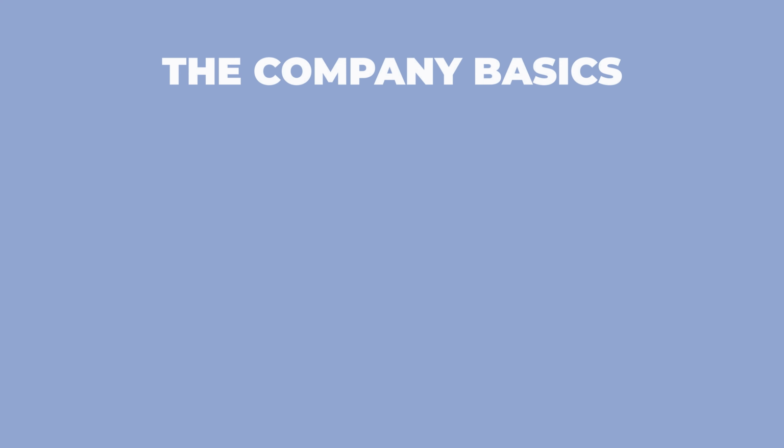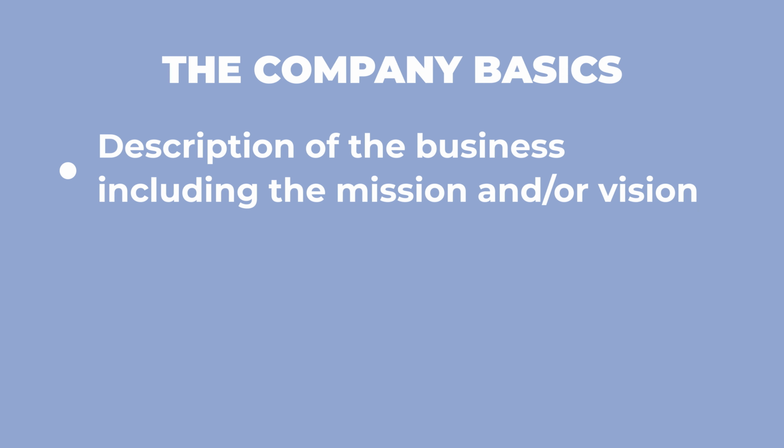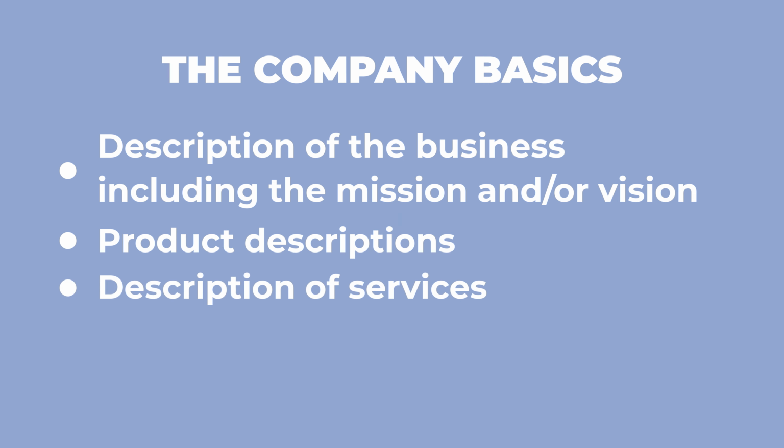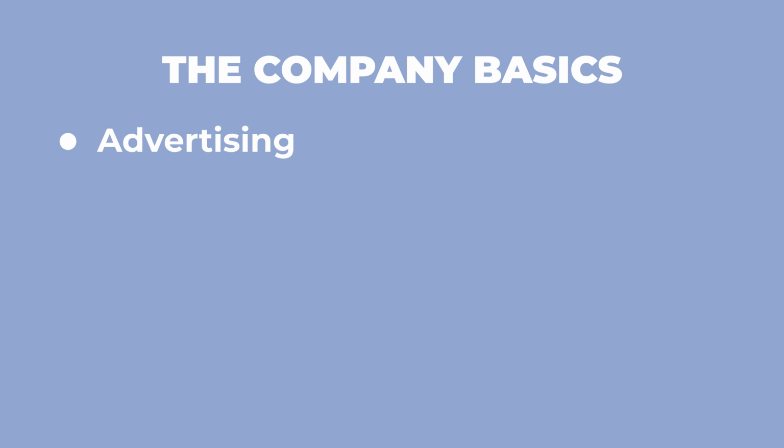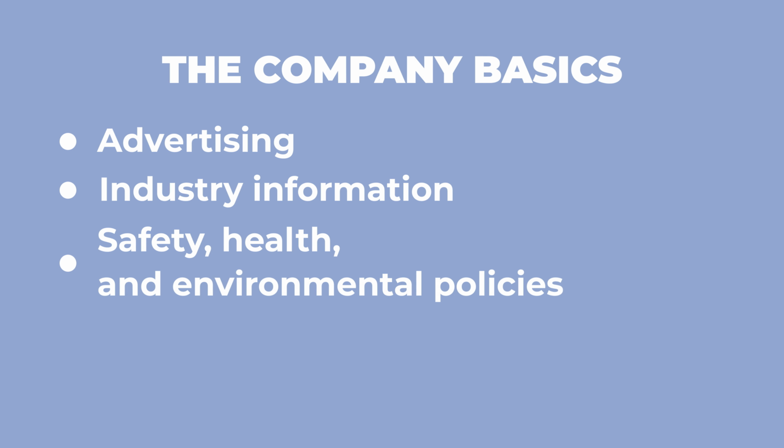Section number 2, the company basics. This is where you're going to talk about the description of the business, including the mission and or vision. You're going to describe your products, describe your services, your history, expansion, and growth. In this section, you can talk about public relations. So for example, do you have a company cause or community partnerships? You can talk about advertisements, so past campaigns. You can talk about industry information, safety, health, and environmental policies, and also core team details.